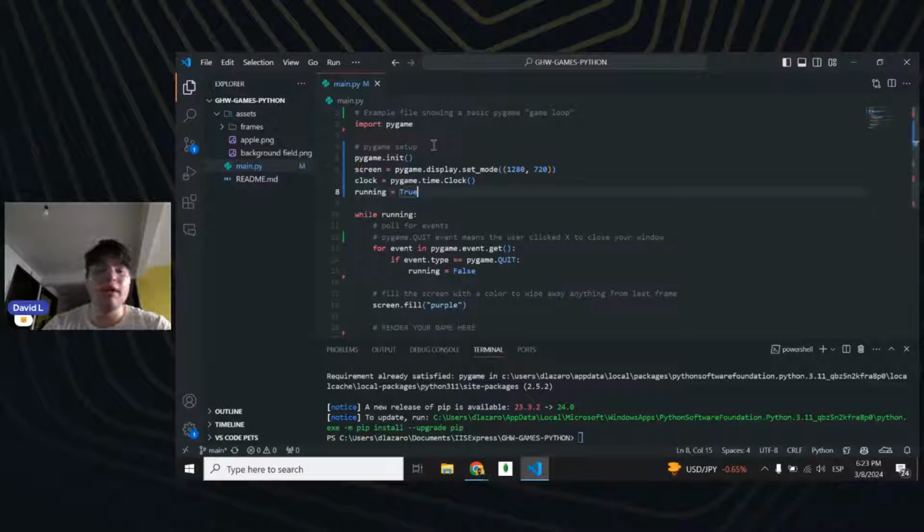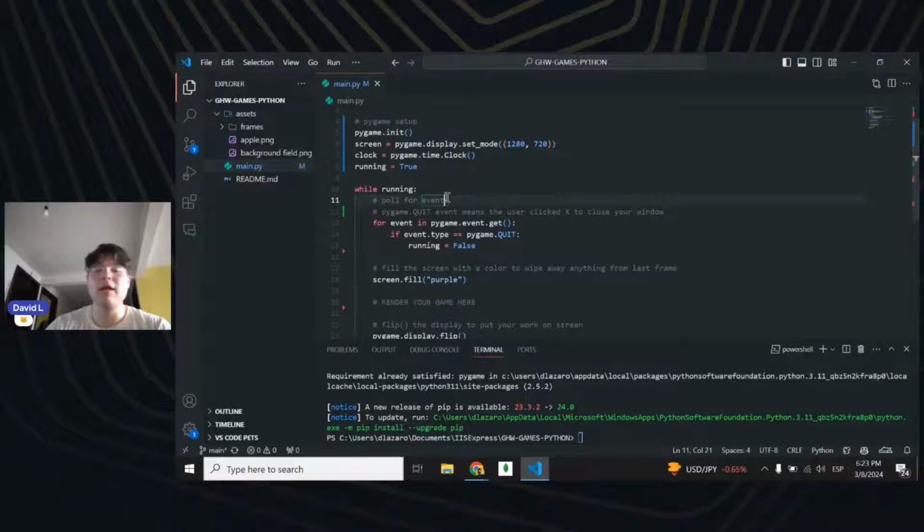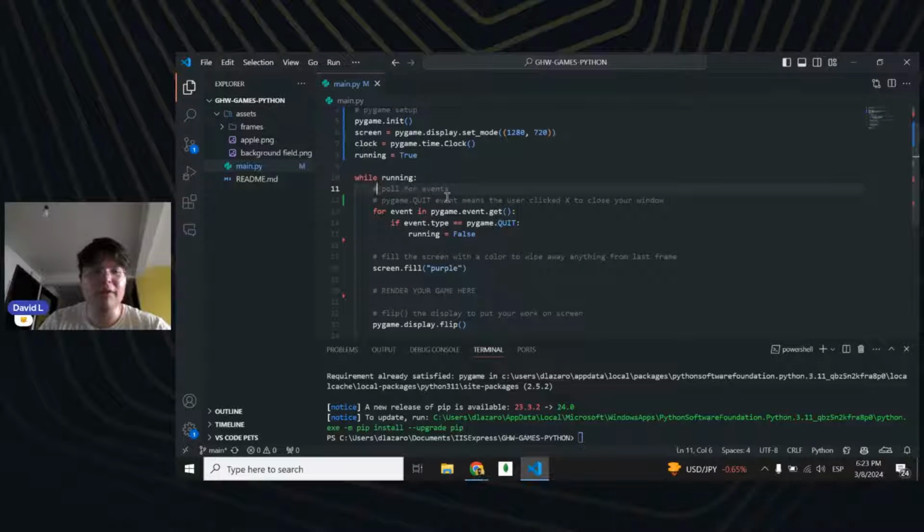We're also having another variable called running, set to true. Running is the variable that Python uses to understand: while my game is running, please do whatever you want inside this code block, right?